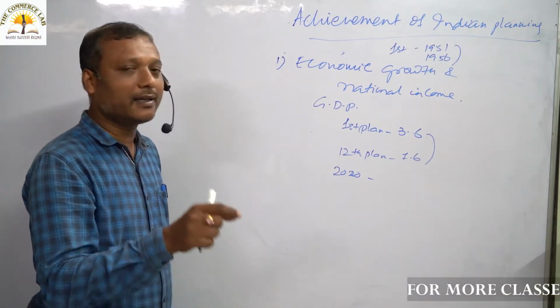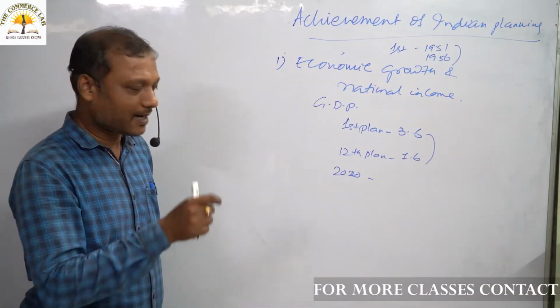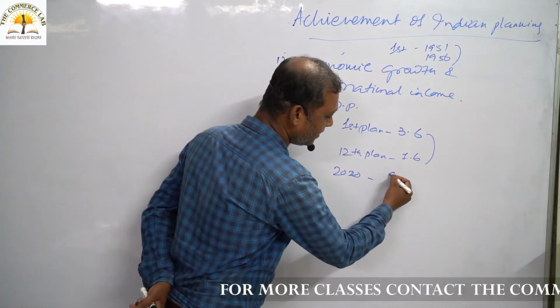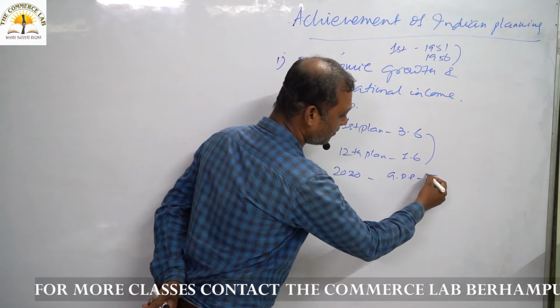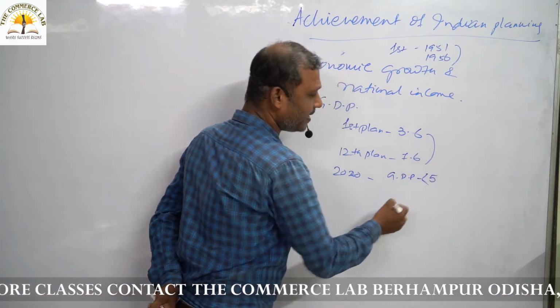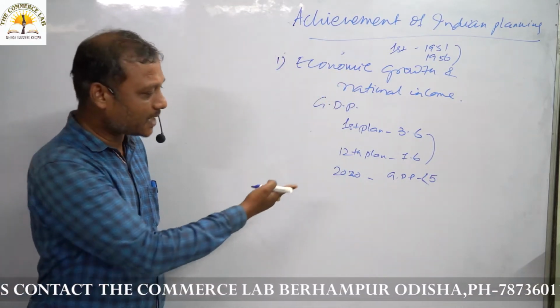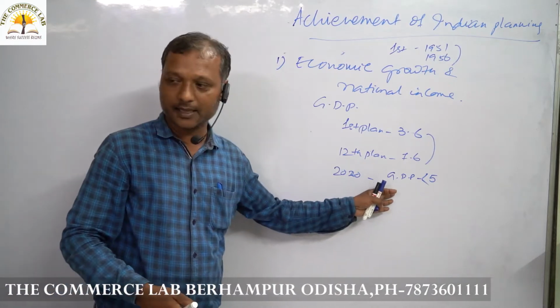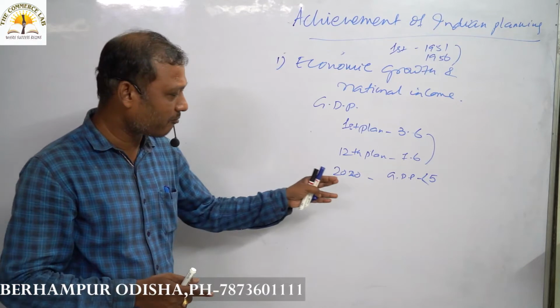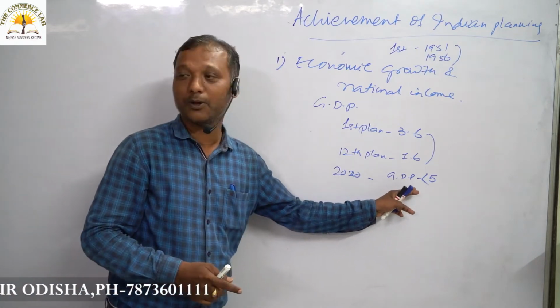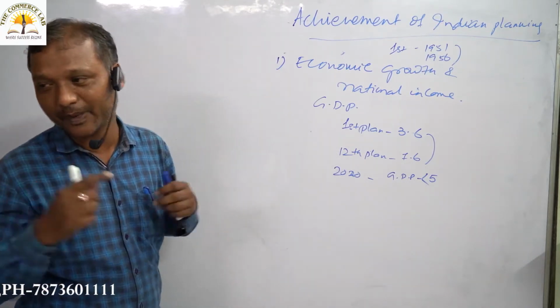And before that, in the last 2 quarters, our growth rate of GDP is below 5%, for example, we can say. In the last 2 quarters, our economy has seen a very dismal performance. Our economy has seen a very bad performance in GDP growth rate. It is below 5%. That we never expect.